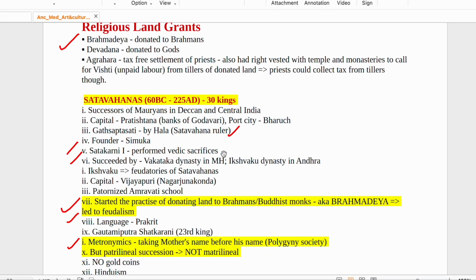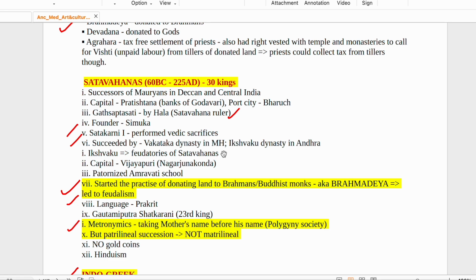And in that Agraharam region, the land which was granted, priests had the right to collect taxes from the lands. Then we will talk about Satavahanas. What is the time period of Satavahanas? 60 BCE to 225 AD. So it went into the Common Era. It's a very long period, 285 years. 30 kings are there. So successor of Maurya is in Deccan and central India. So the region was the Vindhyan mountain, Satpura, that part of India Satavahanas were ruling.